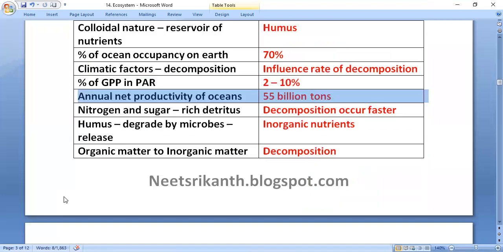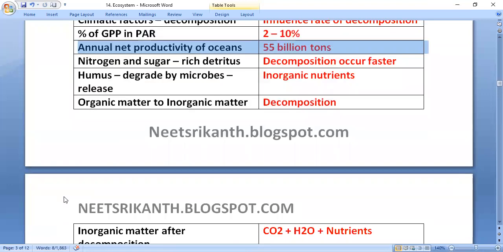Annual net primary productivity of the oceans is 55 billion tons.